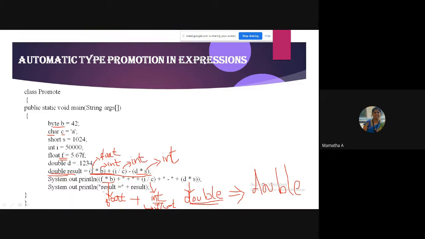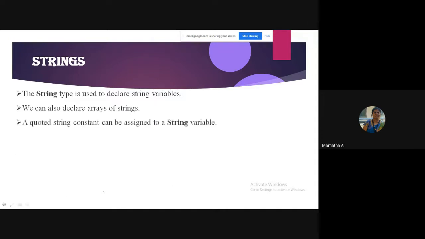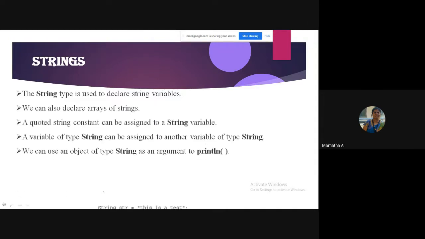Okay. The last thing, string. As I told you, there's a string data type which is used to declare your string variables. I'll just go to the example. To declare a string, usually we had character arrays, but in Java, there is a string data type only.